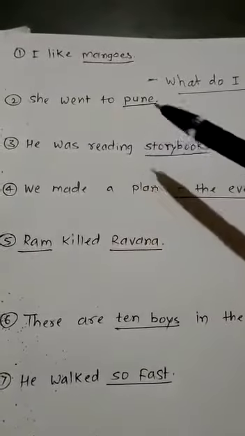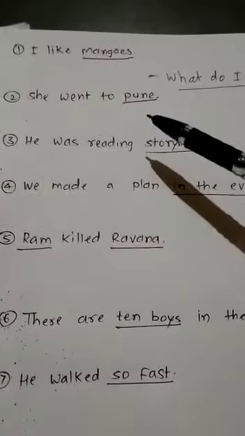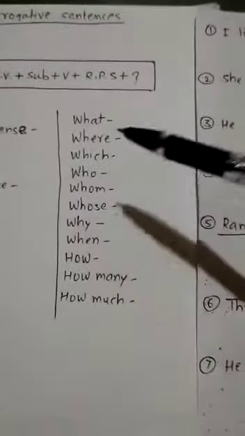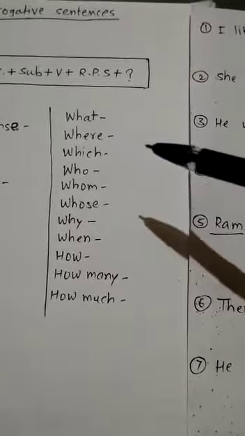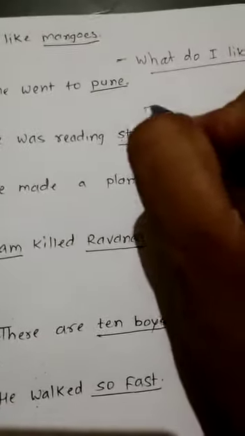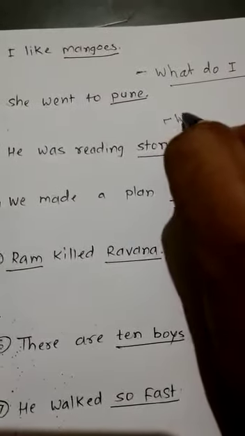Then come to the next, second question. She went to Pune. Now Pune is a place related thing. That's why which word will we have to select from this list? Where. Where is the correct word. Then you will have to frame the question from here. First of all, you will have to write where in the beginning.